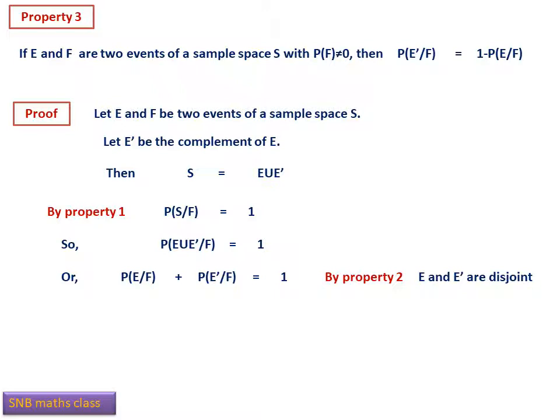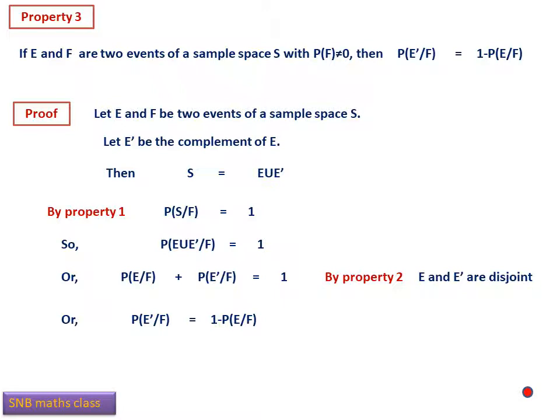And probability of E intersection E complement does not arise here, because it is a disjoint set. So it is the empty set. Therefore, taking probability E given F to the right side, we get probability E complement given F equals 1 minus probability E given F. This is the proof. So this is the third property.